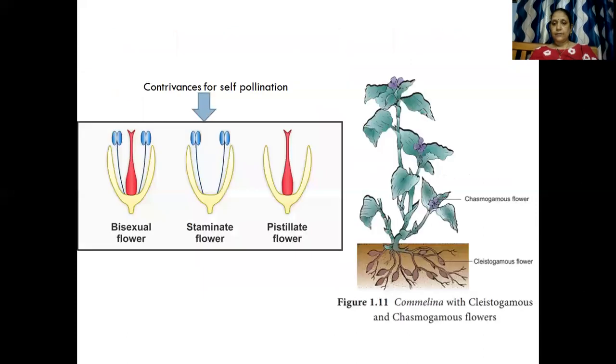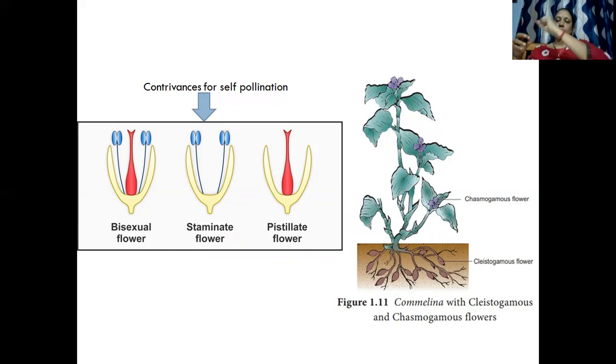You will see here in commelina, the flowers don't open up. They always remain closed. So the pollination takes place inside only. So if they don't open, there is no intervention of any other external agent.